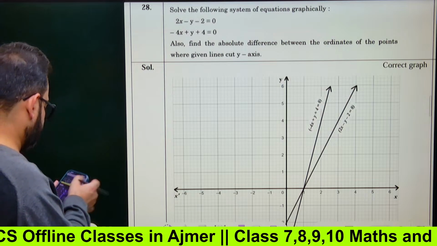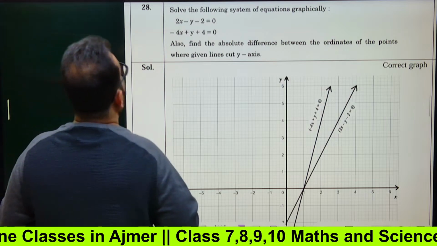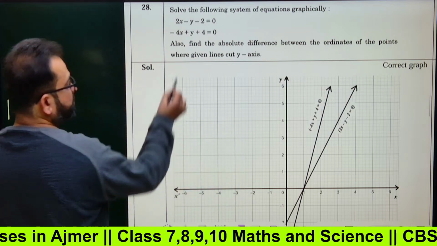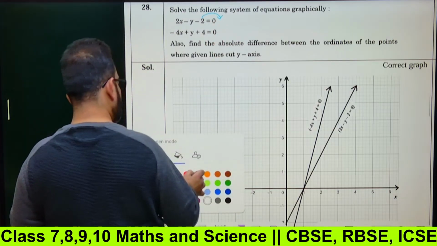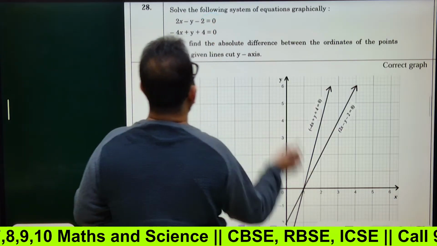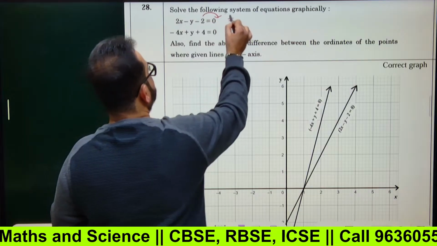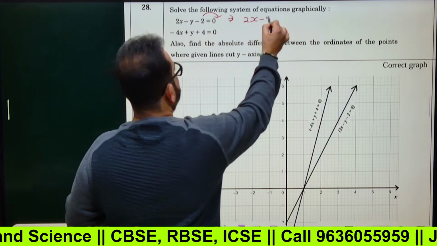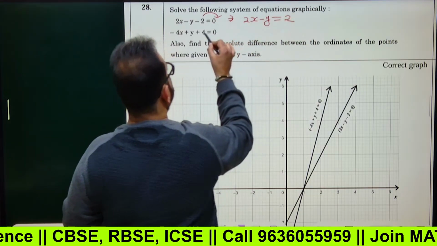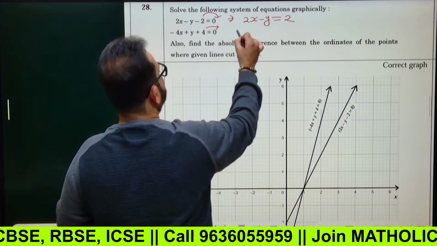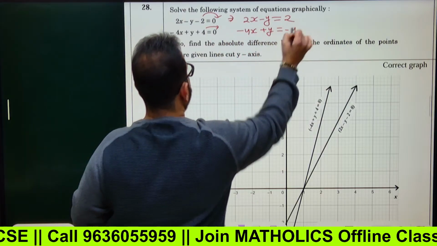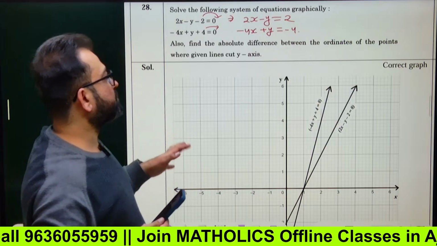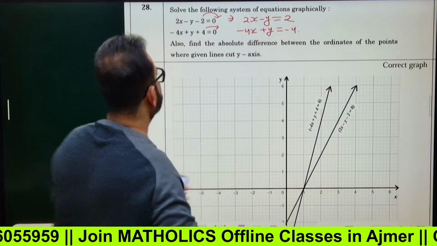So next, for this type of question, you first move the constant to the right hand side. So the equation becomes 2x minus y equals 2, and the other equation becomes, 4 comes here, minus 4x plus y equals minus 4. Now you just have to make tables.